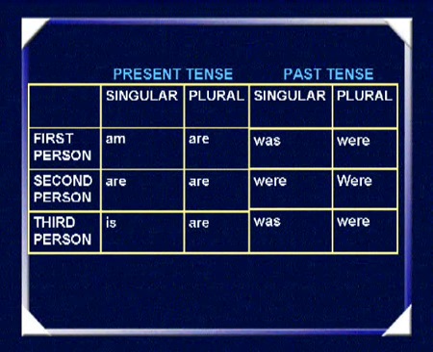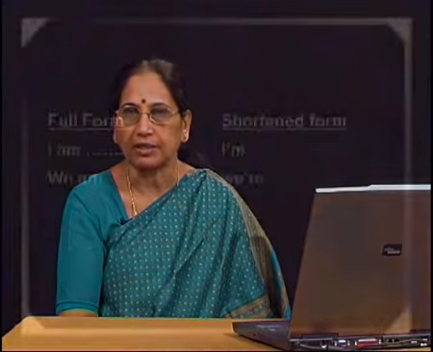You also know that the forms of use would differ from formal to informal use. That is, if we are writing, we probably use the full form of these words. But when we are speaking, we say, for instance, I'm a teacher. I would not say I am a teacher. These forms are shortened. Now look at the slide.